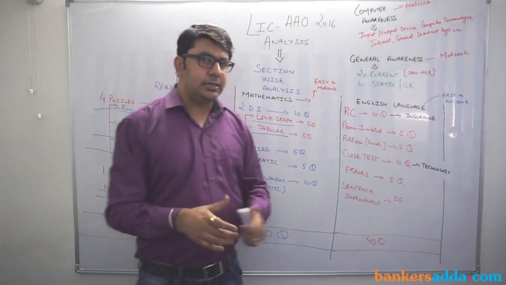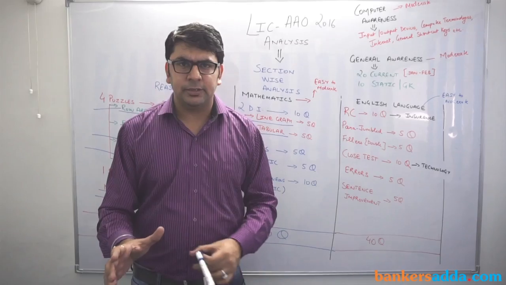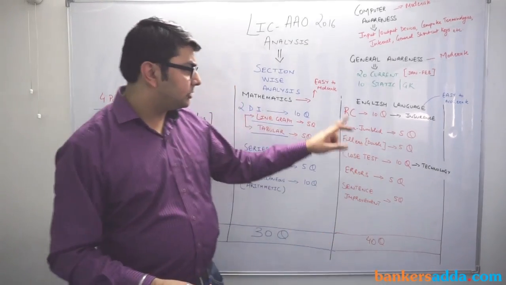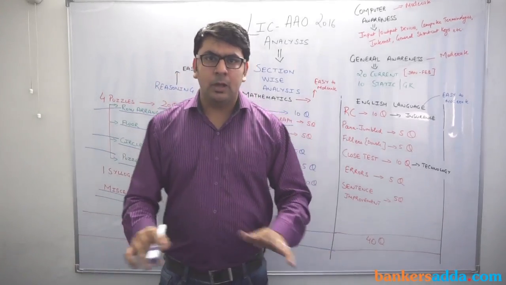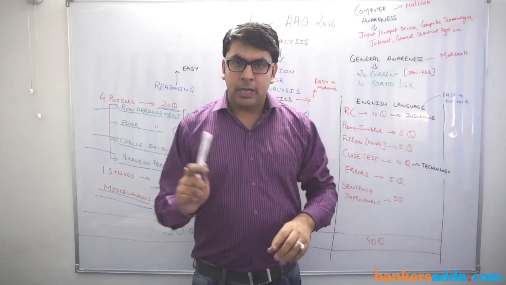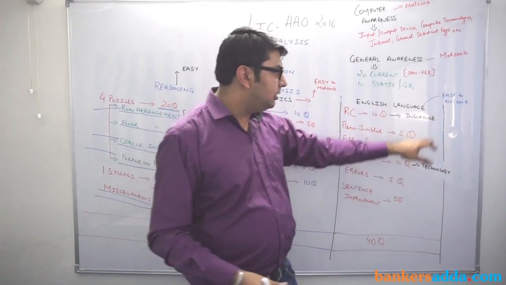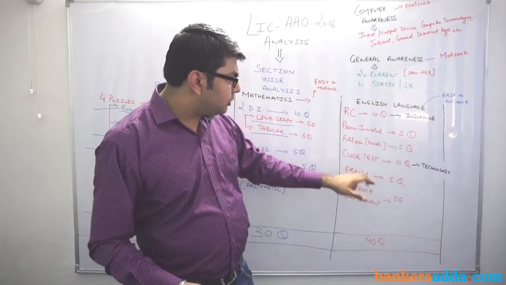And one more point is that this time the mathematics section was not as calculative, and it was an easy section. In the mathematics section, there was no missing DI, no data sufficiency, and no simplification. If we talk about the third section, which was English language, which was qualifying in nature, this section was also easy to moderate. And what was the breakup of this whole section?